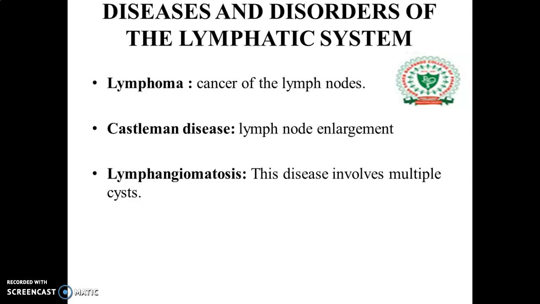The last topic is the diseases and disorders of the lymphatic system. There are three disorders and diseases: lymphoma, that is the cancer of the lymph node; Castleman disease, that is lymph node enlargement; and lymphangiomatosis, a disease that involves multiple cysts.